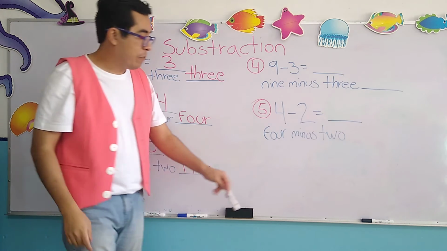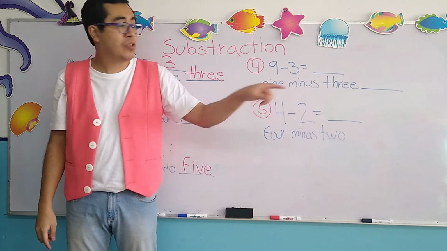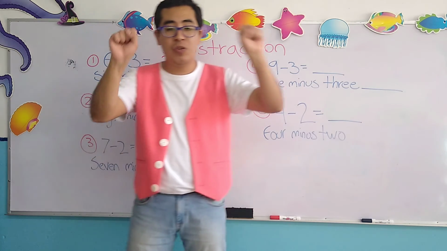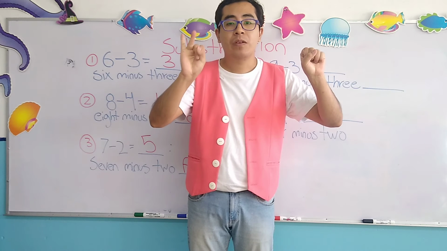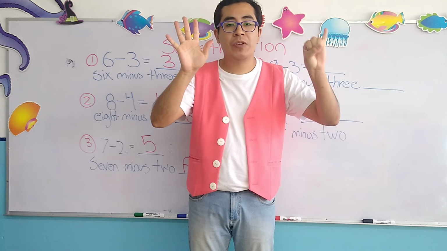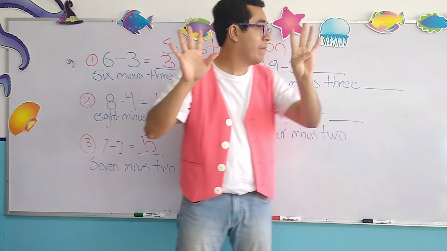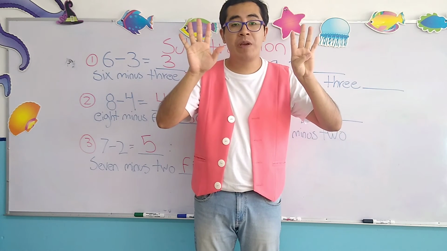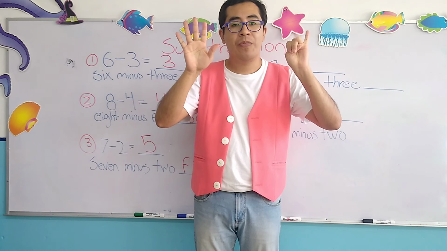Let's continue with the fourth subtraction. For the fourth subtraction, we have 2 digits, number 9 minus 3. So, using our fingers, let's count 9 fingers. 1, 2, 3, 4, 5, 6, 7, 8, and 9. Okay, we have 9 fingers. Now it says minus 3. We have to remove 3 fingers. 1, 2, 3.